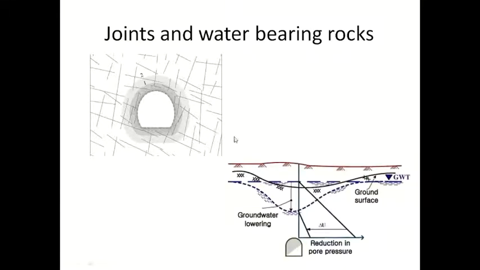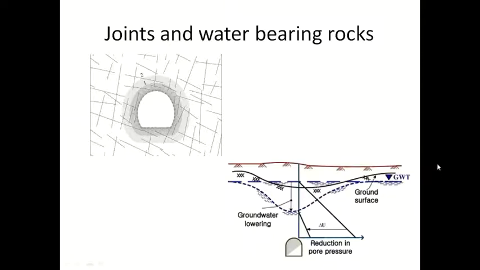So many times we have to find a solution so that this water does not enter the tunnel, or we should reduce the fluctuation of the water table by removing water from the ground. Continuously we have to remove the groundwater.